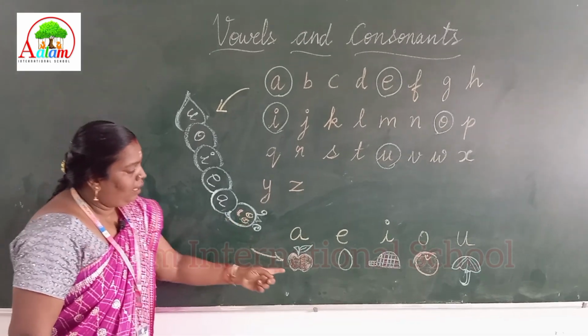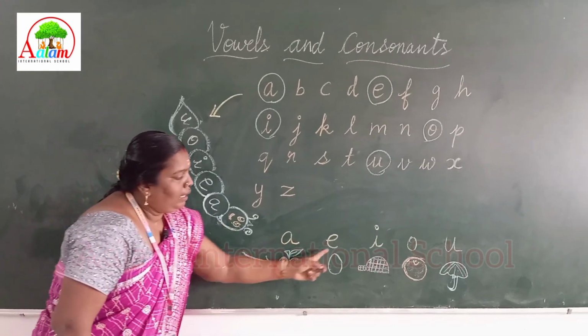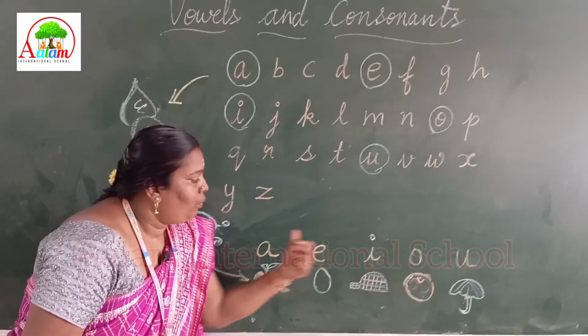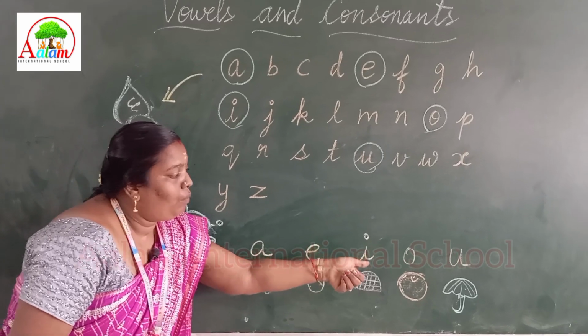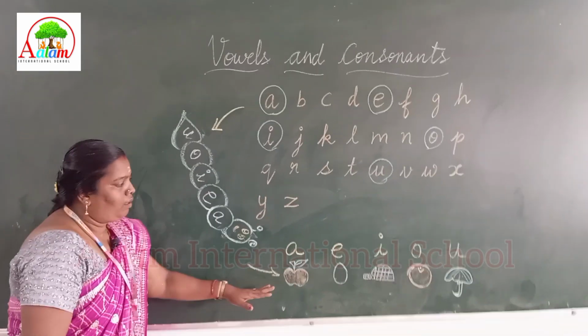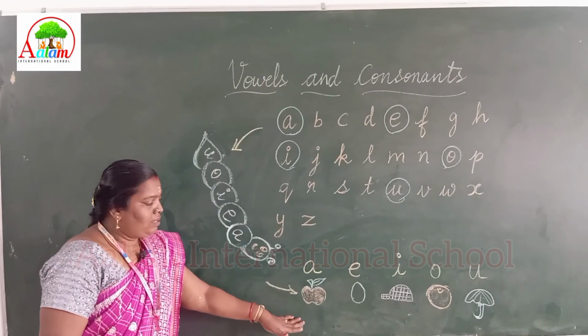Say it again. A, E, I, O, U. These are vowels. Shall we sound the vowels?